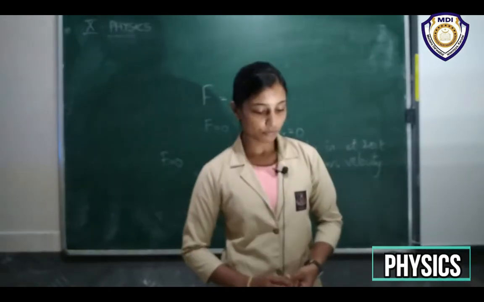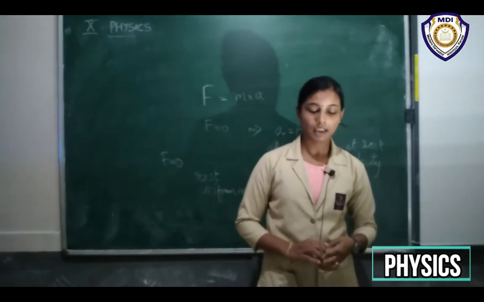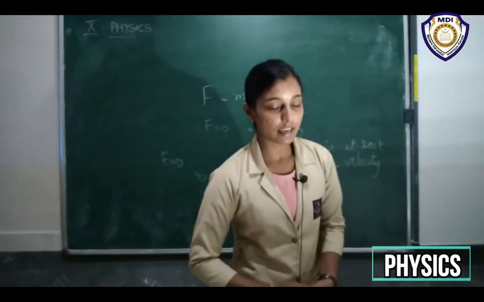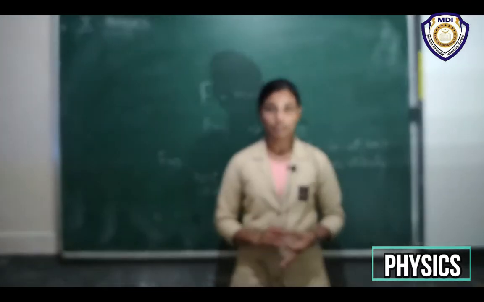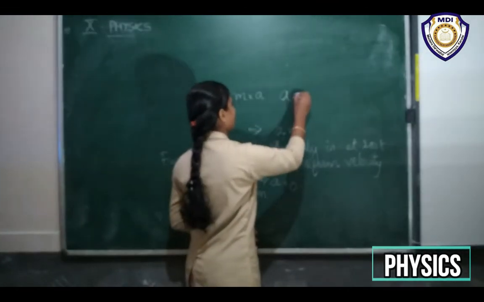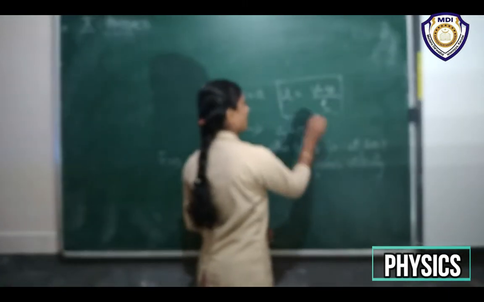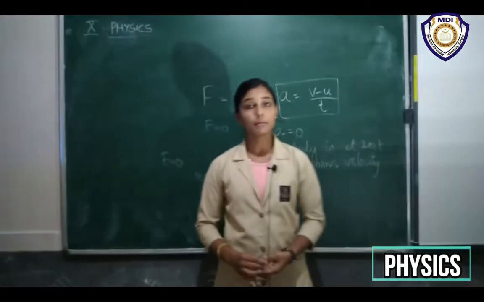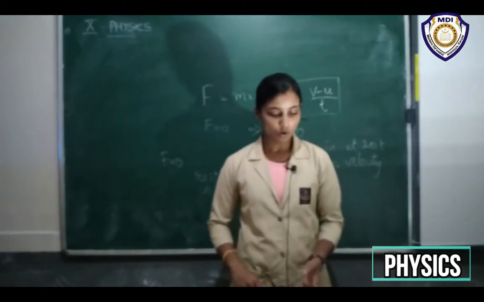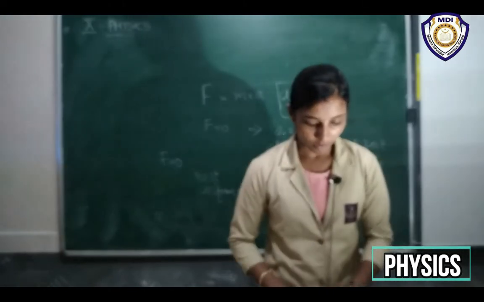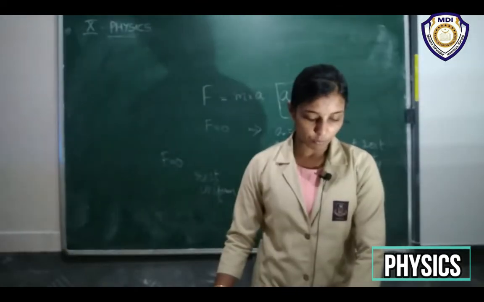So the first law of motion can be mathematically derived from the mathematical expression for the second law of motion. F is equal to ma, and F is equal to m into (v minus u) by t, because acceleration is final velocity minus initial velocity divided by time, that is, the rate of change of velocity. When force is equal to 0, v is equal to u for whatever the time t taken. This means that the object will continue moving with uniform velocity.